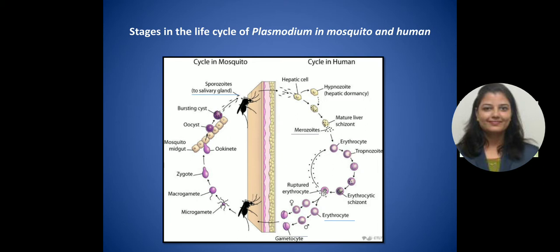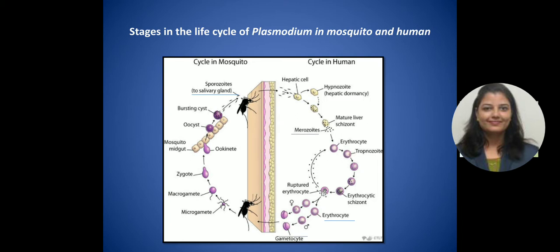Then the stages. These are the stages in the life cycle of Plasmodium, which has two hosts. One host is the mosquito, and the second is the human host. In the mosquito, they multiply and then infect the human, and cause the disease called malaria. In this diagram, on the first side you can see the cycle in the mosquito, and on the second side the cycle in the human.